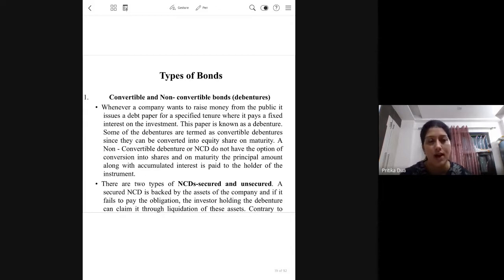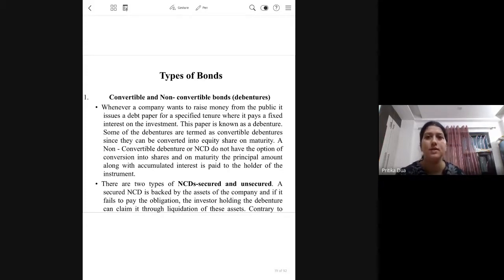Those with collateral, where the company's assets have a lien, we call a secured debt instrument, and where there is no claim on assets, that would be an unsecured debt instrument. A partially convertible bond would be one where after a point of time, a part of the bond can be converted into equity. Then there's another term you see here, which is secured premium notes.